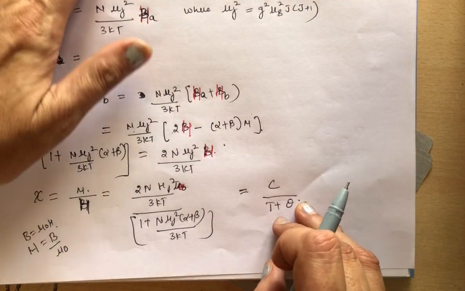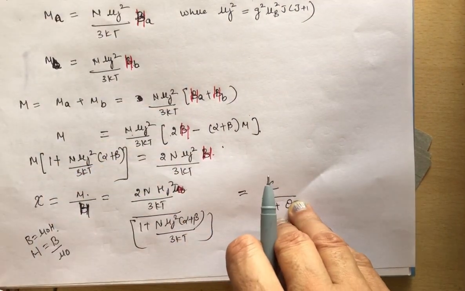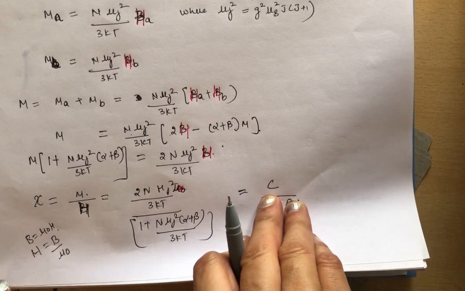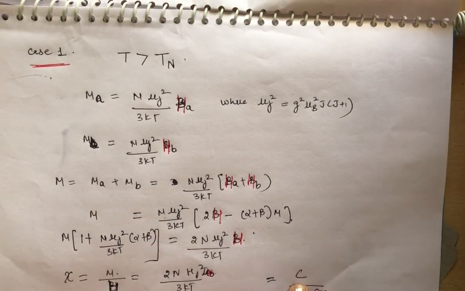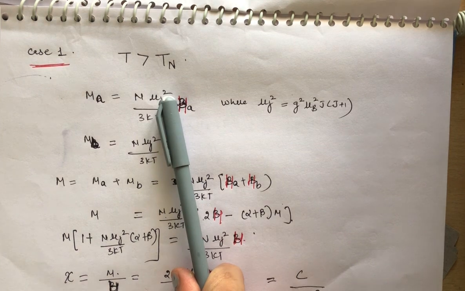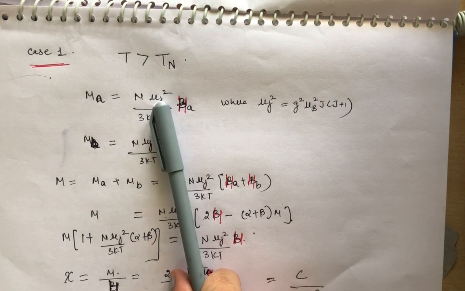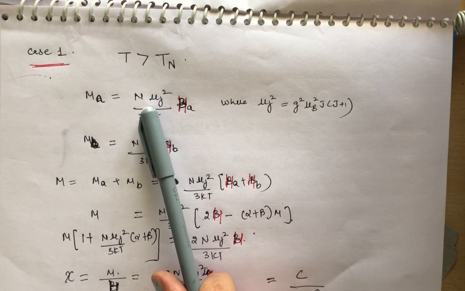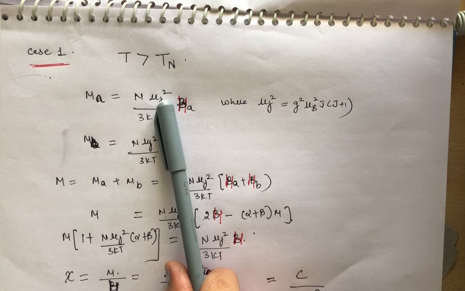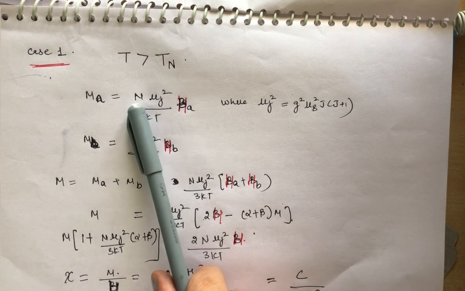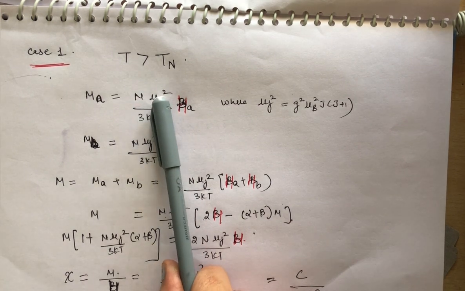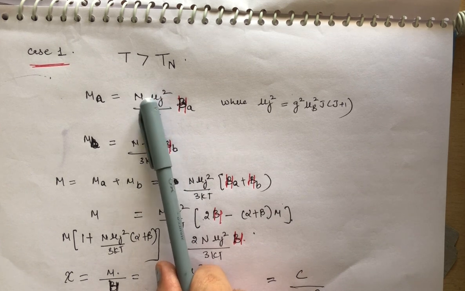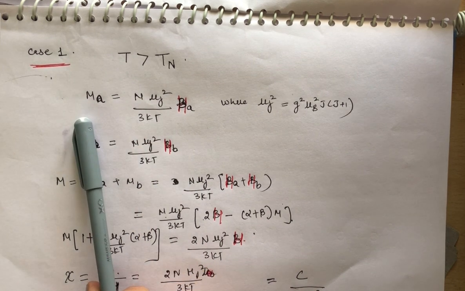Next, we are going towards two cases. The first case is when temperature is greater than the Néel temperature, because I have already told you that up to some critical temperature there is magnetization, and after that temperature this material behaves like a paramagnetic material, clear? So when temperature T is greater than Tn, what about the magnetization?